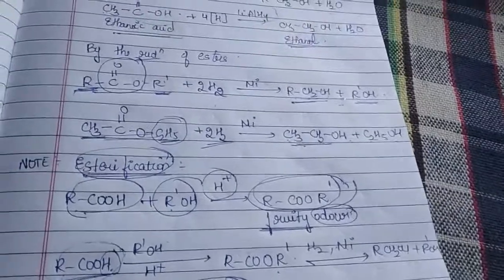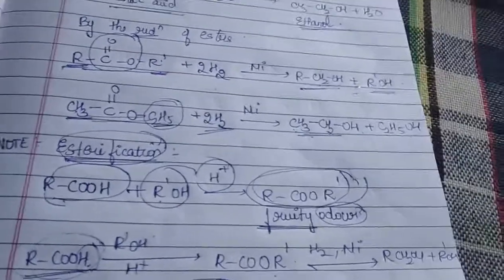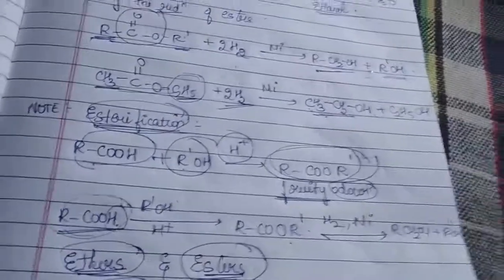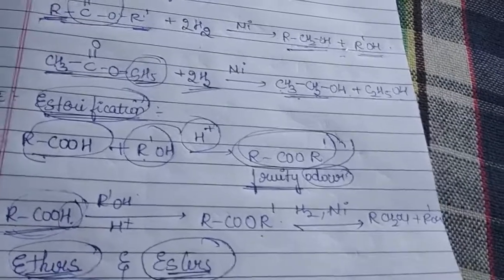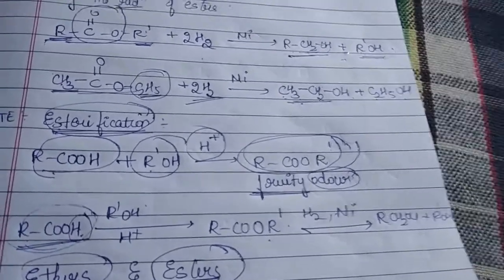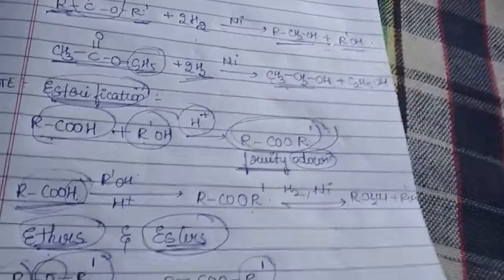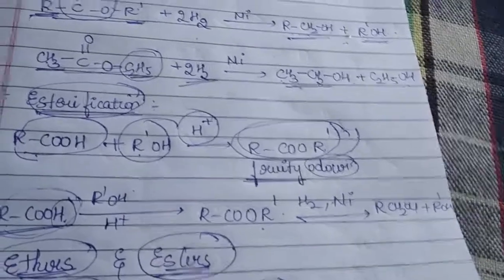So in order to reduce that cost, what we are doing is converting our acid to the ester, and then we are carrying out our reaction by a normal reduction, that is in the presence of hydrogen and in the presence of a catalyst. Which will be giving you the same alcohol as in the case of carboxylic acids, that is primary alcohol.